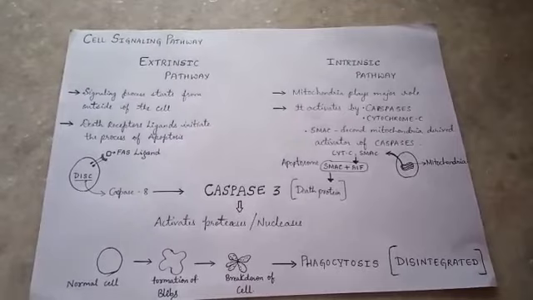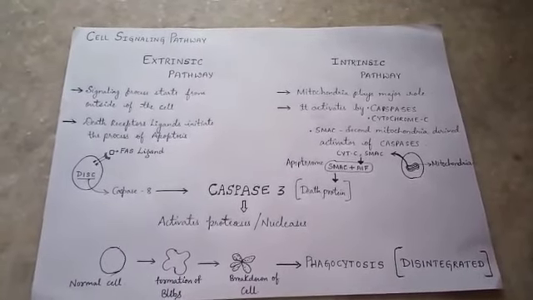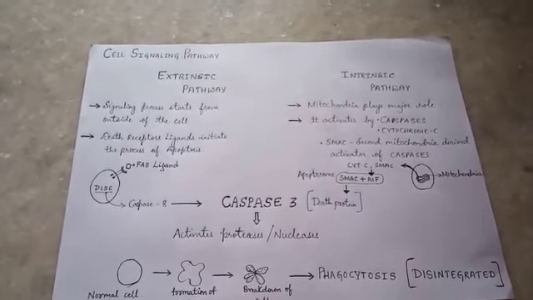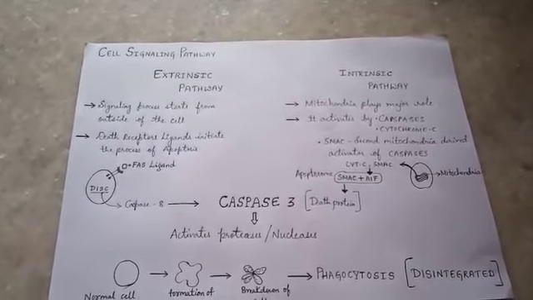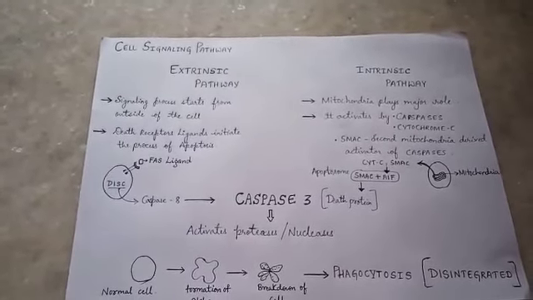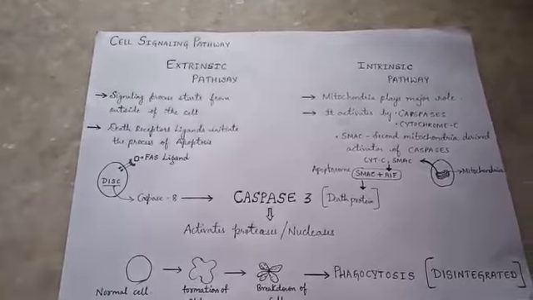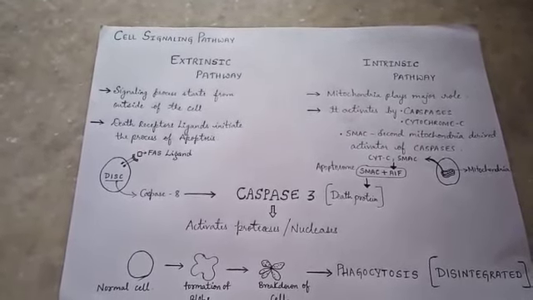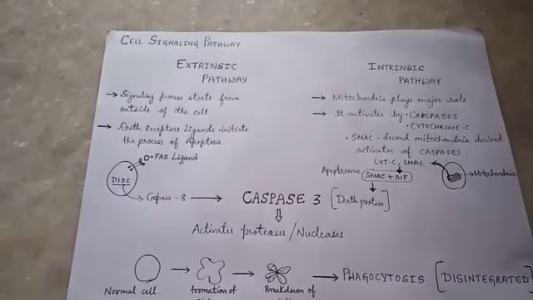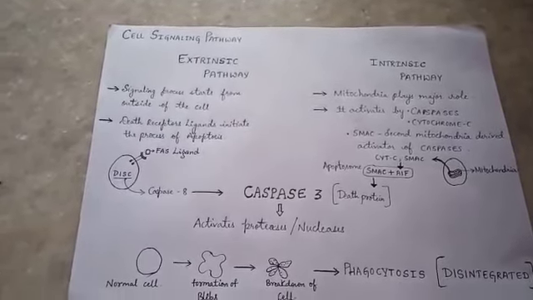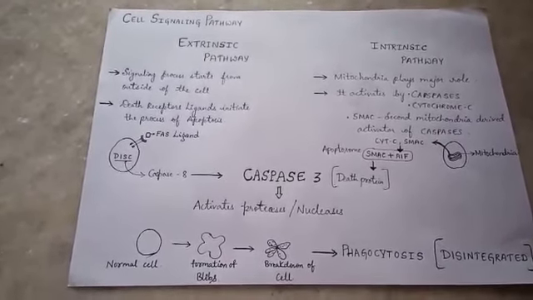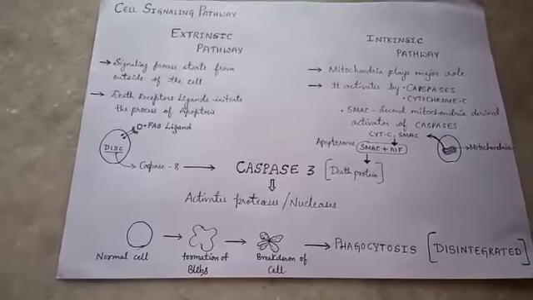In the extrinsic pathway, the death receptor ligands initiate the process of apoptosis. For example, the FAS ligand will attach to the receptor of the cell and help in the formation of DISC. DISC is the short form of death-inducing signaling complex. And this activates caspase 8. Caspase 8 will in turn activate caspase 3 and so on and so forth. The disintegration of the cell takes place.